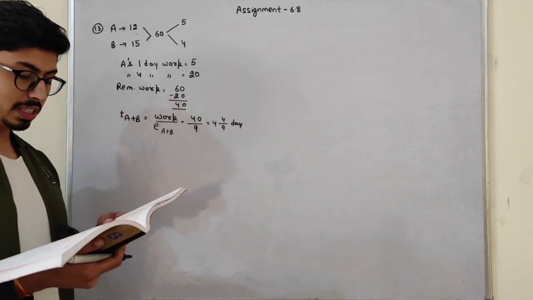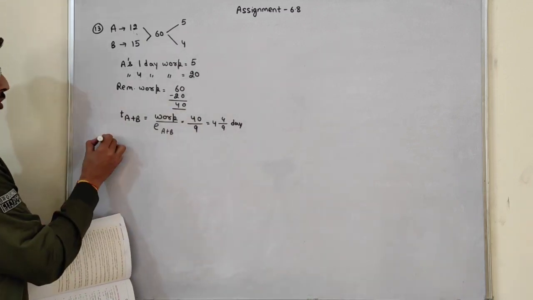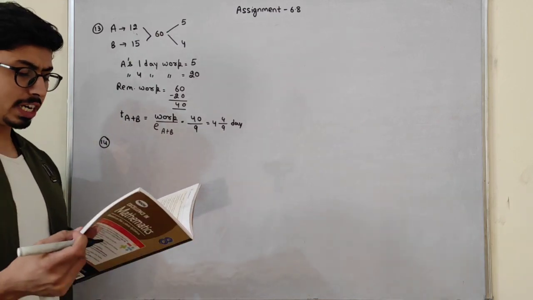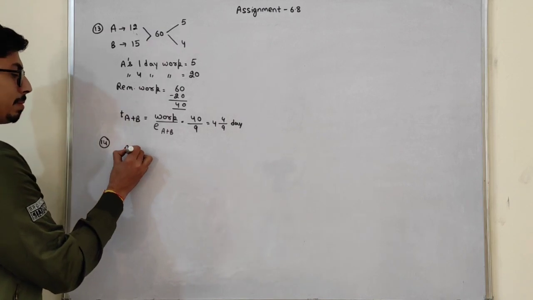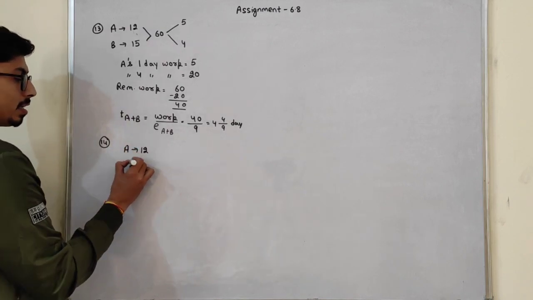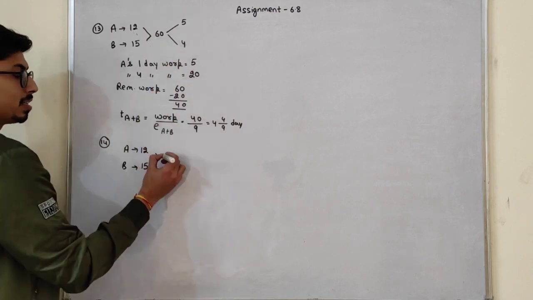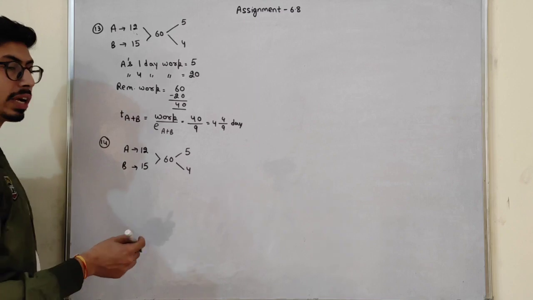Now just see question number 14. See in question number 14, students, what is given? A can complete the work in 12 days. B can complete the same work in 15 days. The same data. So just take the LCM again. This will be 60. The efficiency will be 5 and 4 again.